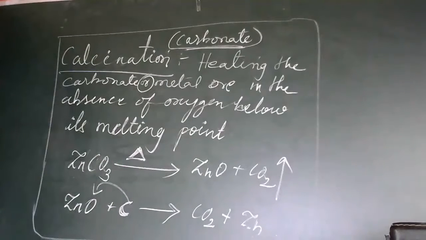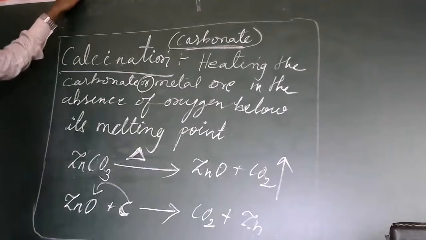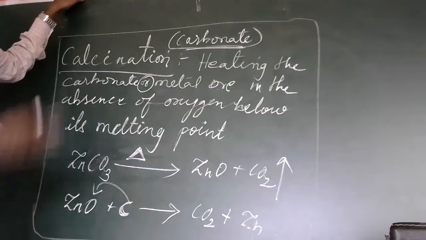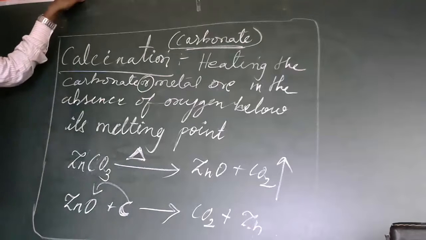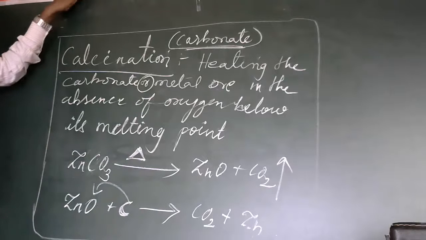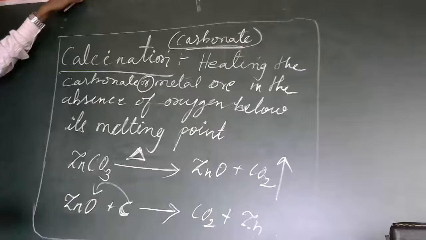This is a very important concept of this metallurgy part. Calcination and roasting can be given as a difference. After the concentration of ore, this method is used depending on the type of ore, what type of metal we are extracting. On that basis, we choose the calcination method or roasting method. In higher classes you will learn some other methods, because to get some metals in pure form, separate methods are there. We'll go through that.